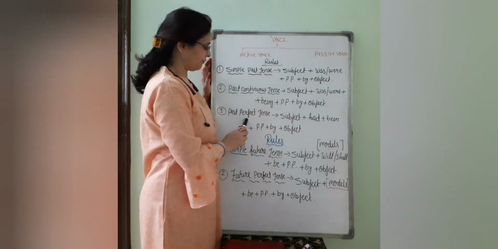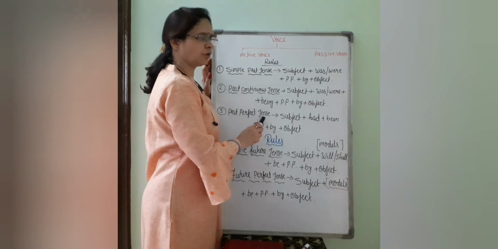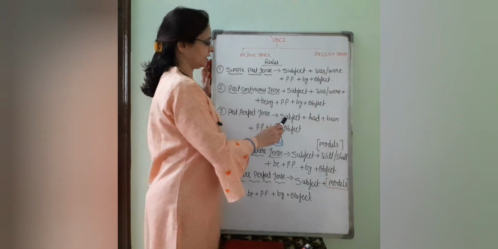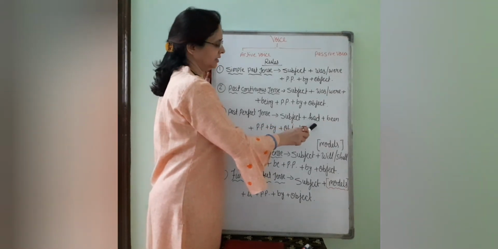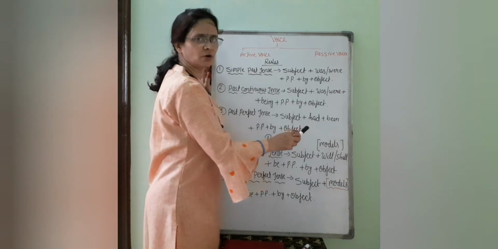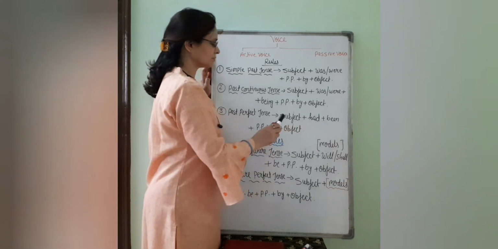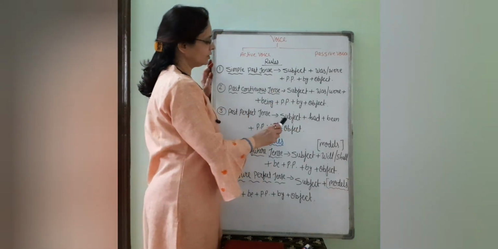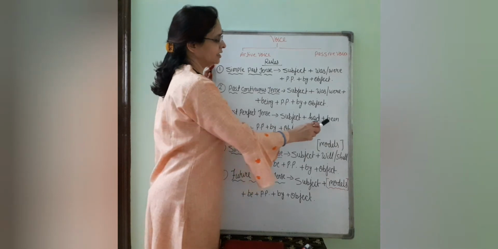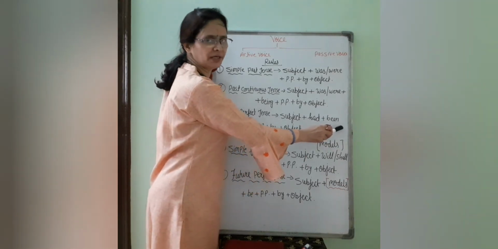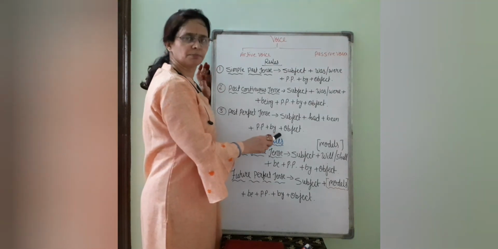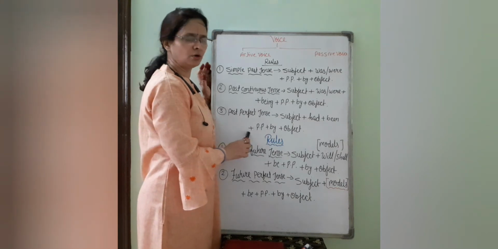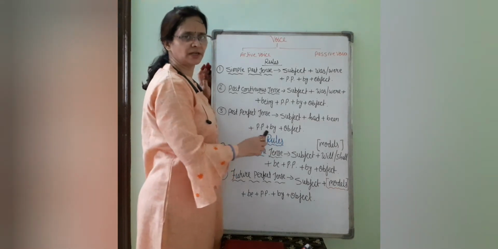Next is past perfect tense. Perfect tense means it is showing that the work was already completed in the past. So here we have to use the helping verb had. There will be no distinction between any number of the subject. Whether it is singular or plural, we have to use the helping verb had. So now: subject plus had plus been, B-E-E-N, plus past participle plus by plus object. I would like to tell you that there will be no passive voice of past perfect continuous tense.